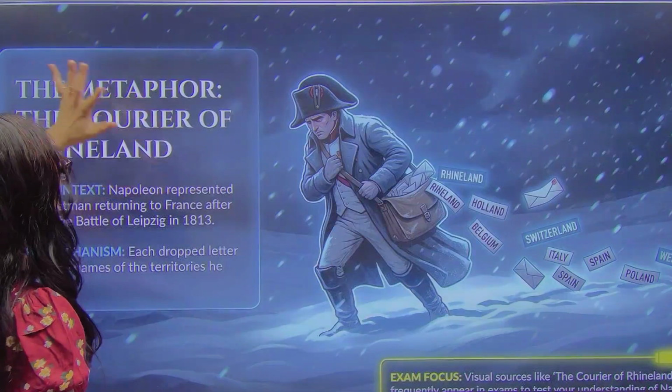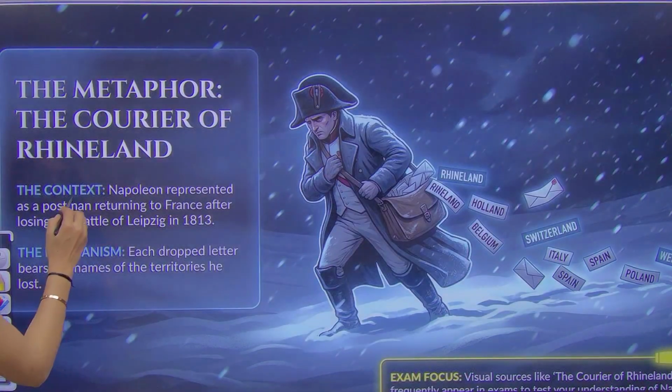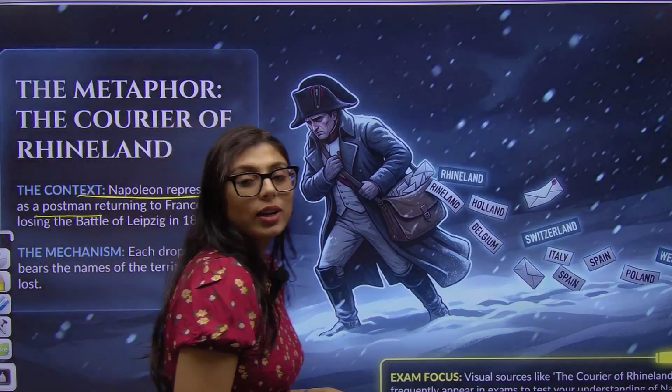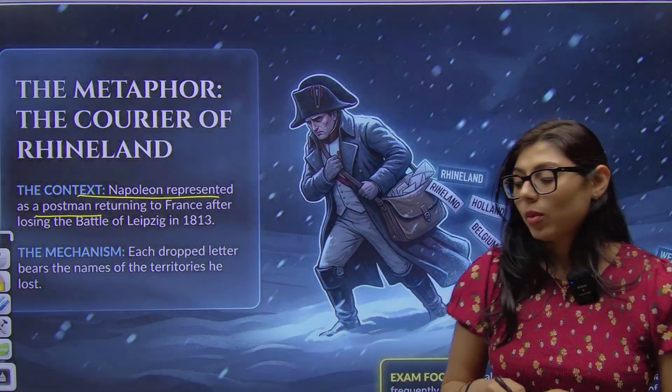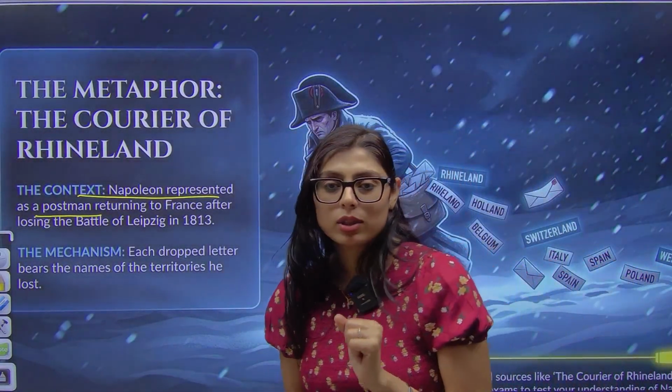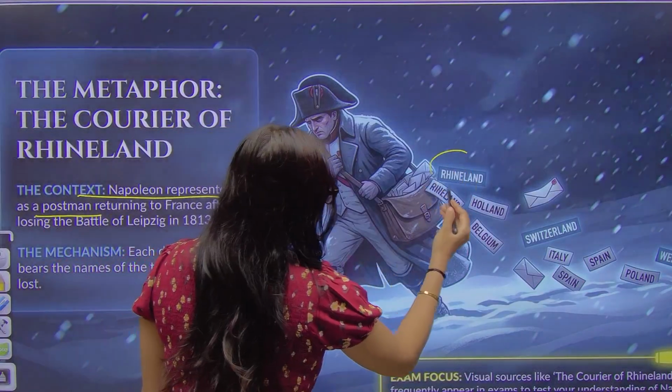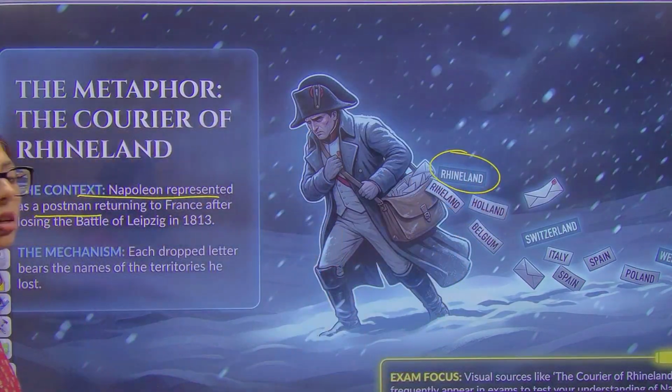We have done this. Now, what is happening? Napoleon is represented as a postman. This is a picture which was given in your NCERT. It is a very beautiful picture. What it says is that he lost the battle. Rhineland is the name of the city.